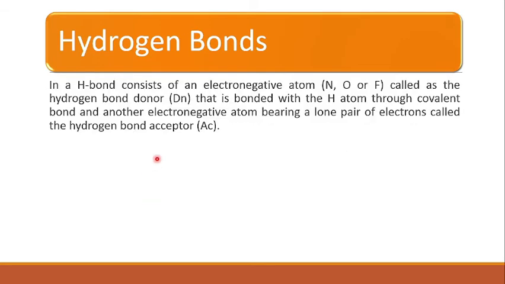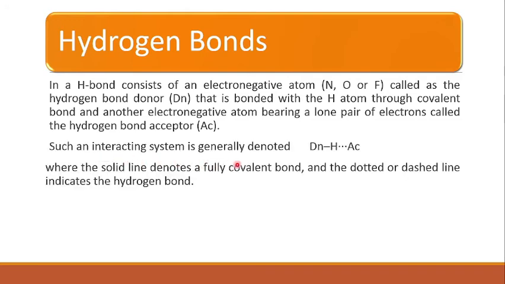Now a hydrogen bond consists of an electronegative atom such as nitrogen, oxygen or fluorine, called the hydrogen bond donor, right? So these electronegative atoms present in that molecule are called the hydrogen bond donor, which is bonded with the H atom through a covalent bond, and another electronegative atom from a different molecule, bearing a lone pair of electrons, is called the hydrogen bond acceptor.